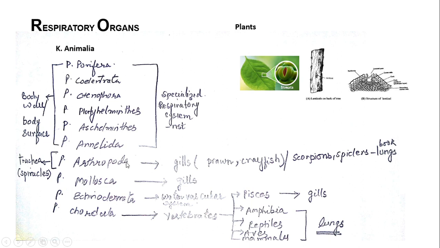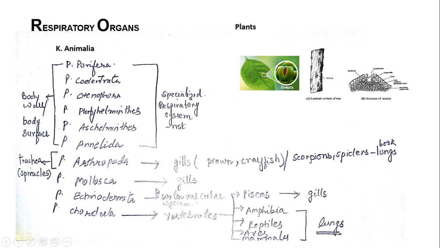Organisms belonging to phylum Arthropoda may respire through small tubes called trachea, which open up into holes called spiracles. They may also respire through gills, which are specialized vascularized structures which help in the exchange of gases, like in prawn and crayfish. They may also respire through book lungs, for example scorpions and spiders.